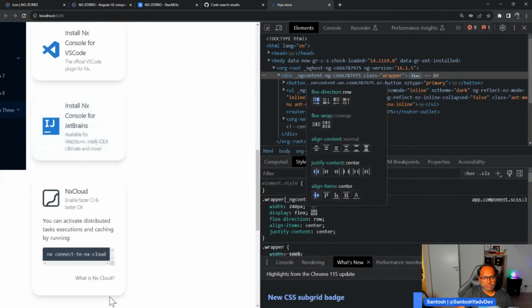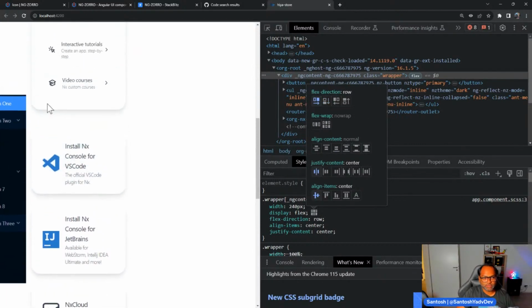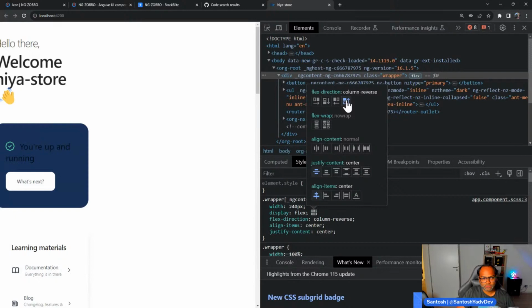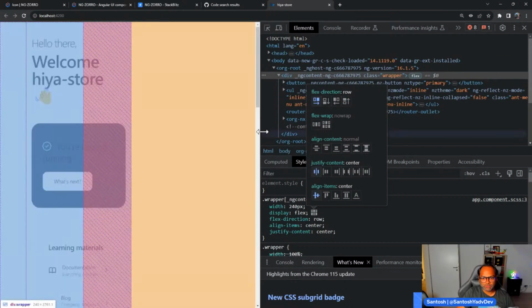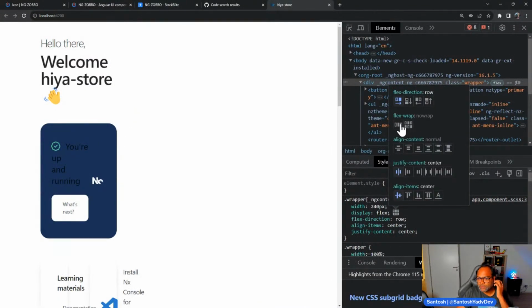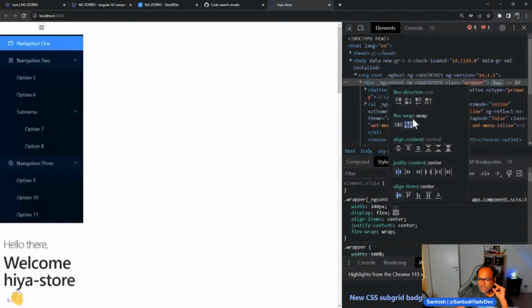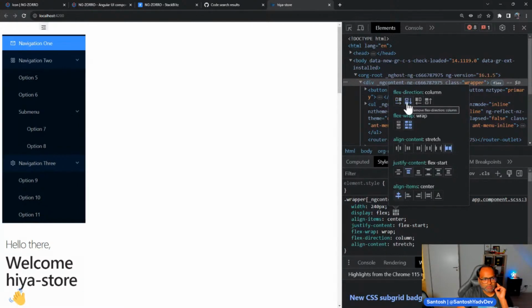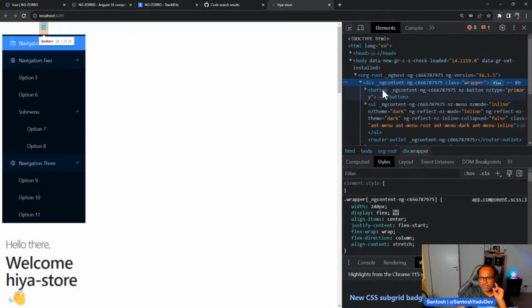Nice. So I was able to do something, at least break the UI. This is not what we want. This is also not what we want. Okay, I think this was close to, okay, no, justify center. Okay, this is wrap. This is flex direction row. Justify content align. Why?